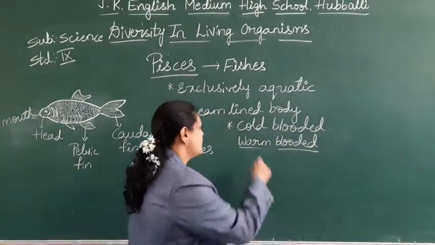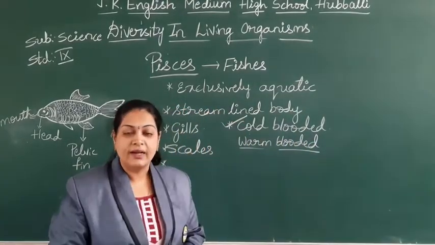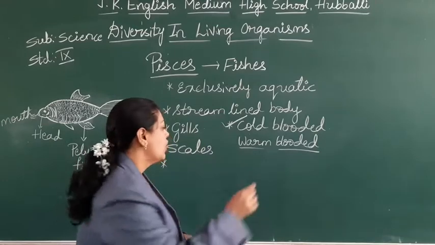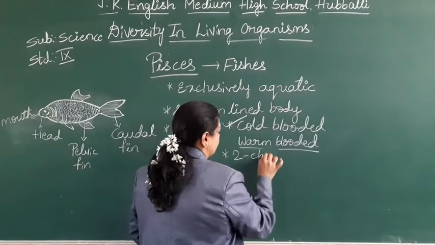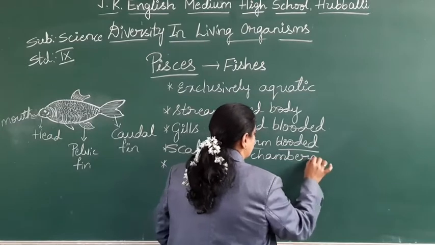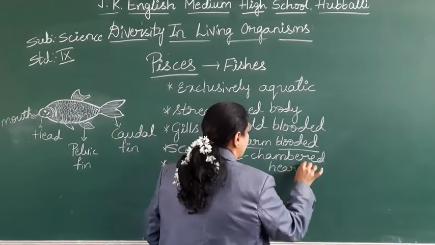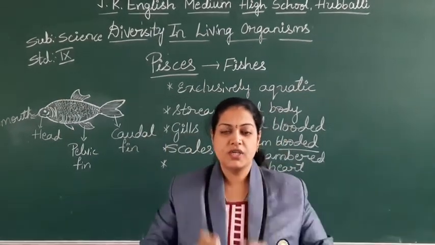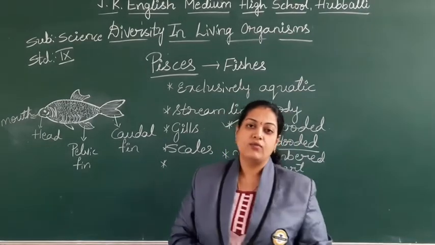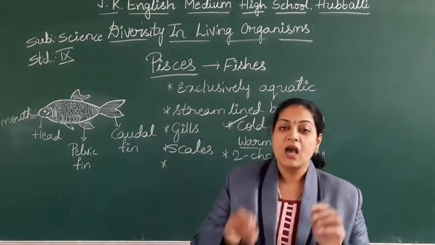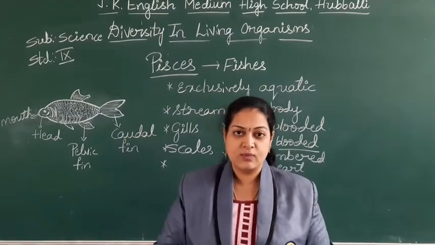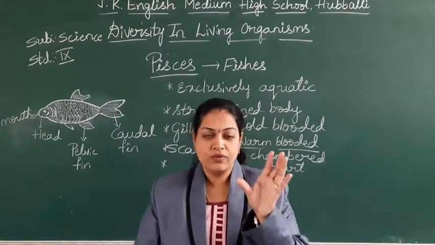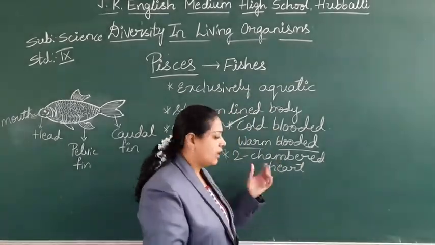Okay, students? So fishes are cold-blooded animals, right? How many chambered heart do they have? 2 chambered heart. As we have a 4 chambered heart, here you can find only 2 chambers. That is what I am telling you right from the beginning of this chapter, students, how the scientists have arranged all these things based on the path of evolution. So fishes have only a 2 chambered heart.